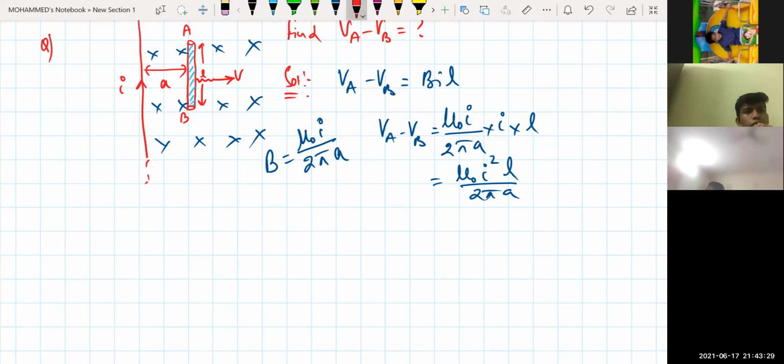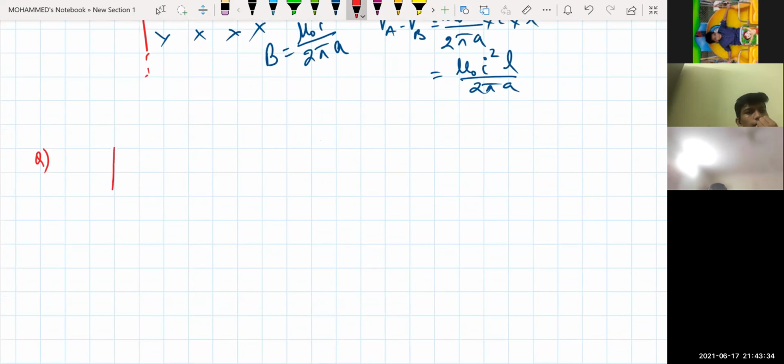Let me give you the same condition. This is a wire carrying a current of I ampere, and it is infinitely long. Now I am keeping a conductor somewhere here. Think and tell me the answer. This is your A and this one is your B. The distance from here to here is, say, A or B, whatever it may be, and the rod is moving in the upward direction with a velocity V. Is that clear? Yes, sir.